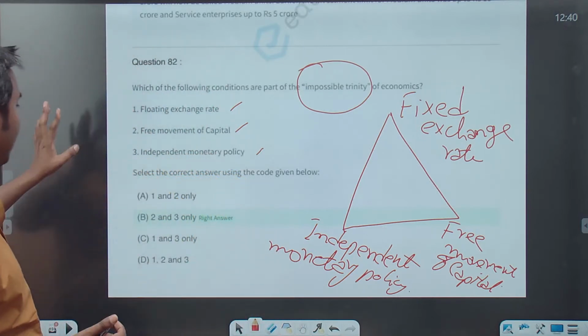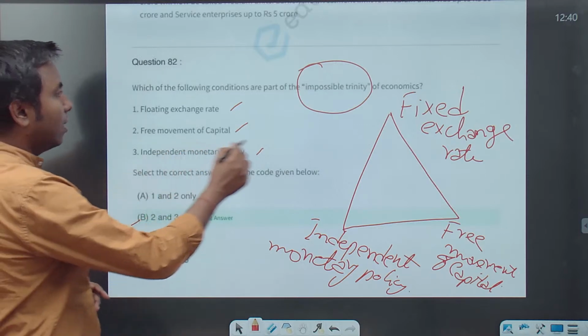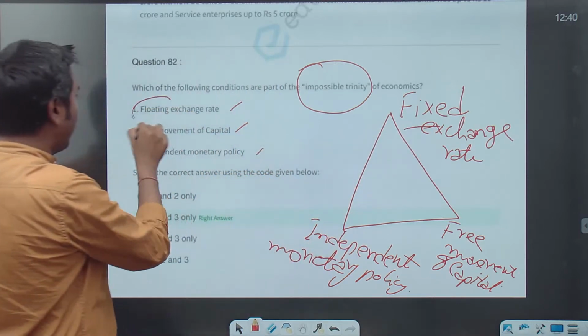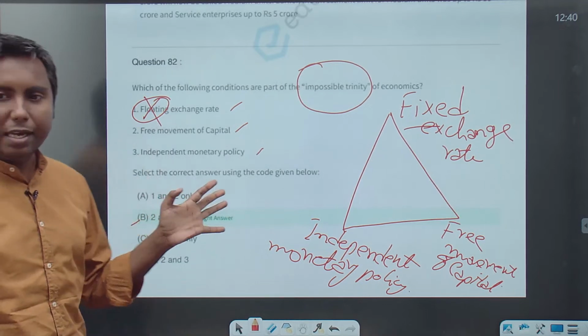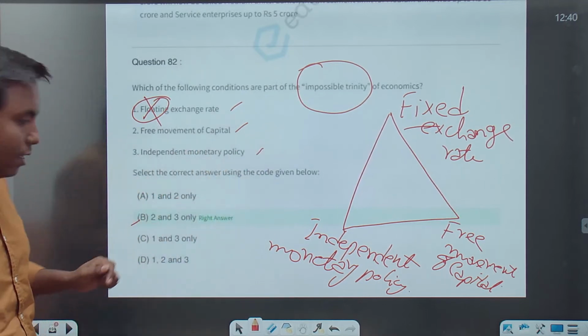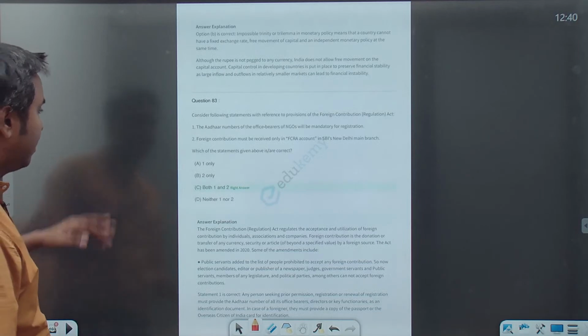Okay, so the answer is 2 and 3 only. It's a fixed exchange rate, not a floating exchange rate. So this is one of that. Now let's see question number 83.